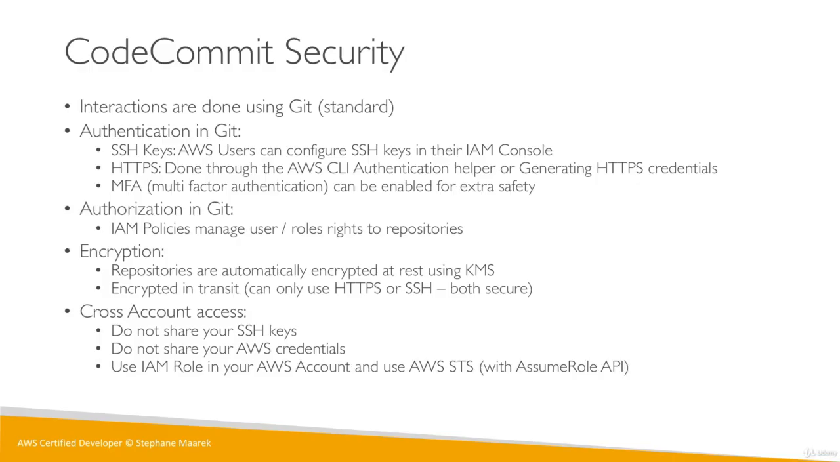The right way of doing it is to use an IAM role in your AWS account, and then the other person has to use AWS STS. It's basically a cross-account access API call called AssumeRole, and basically they will be able to access your CodeCommit repository. You don't need to know exactly how to do it, just need to know that to give someone access to your repository, you use STS and an IAM role.